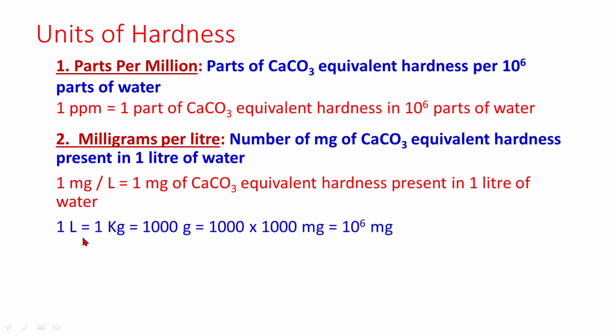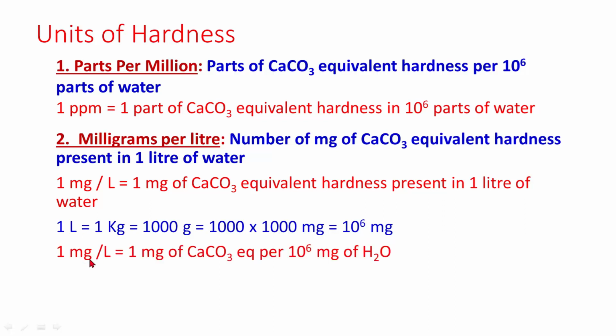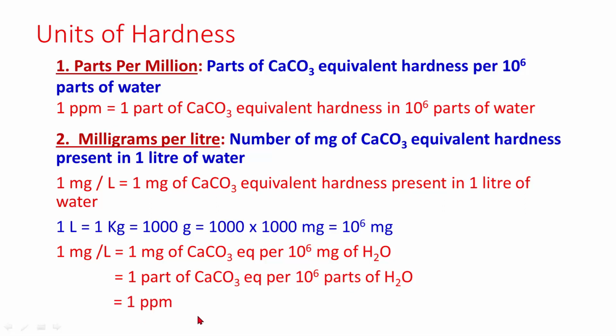Since 1 liter of water is equal to 1 kilogram, which is equal to 1000 gram, which is equal to 10 to the power 6 milligram. Hence 1 milligram per liter is equal to 1 milligram of calcium carbonate equivalent per 10 to the power 6 milligram of water, which is equal to 1 part of calcium carbonate equivalent per 10 to the power 6 parts of water, which is equal to 1 ppm. That is 1 milligram per liter is equal to 1 ppm.